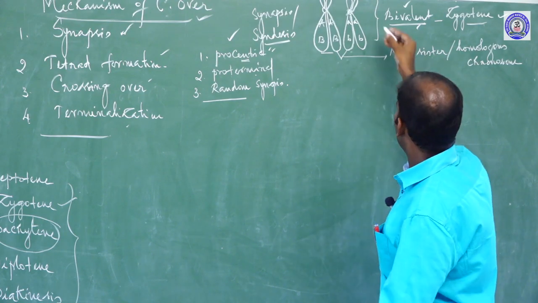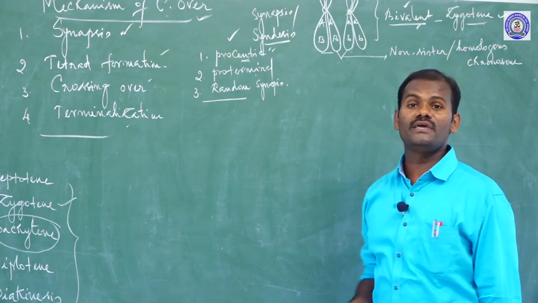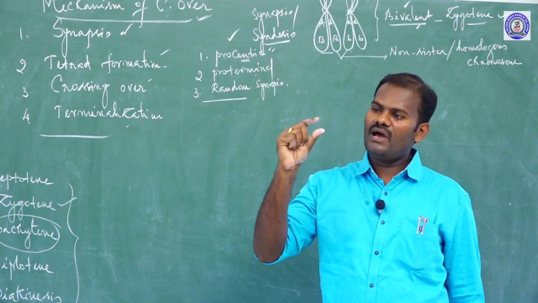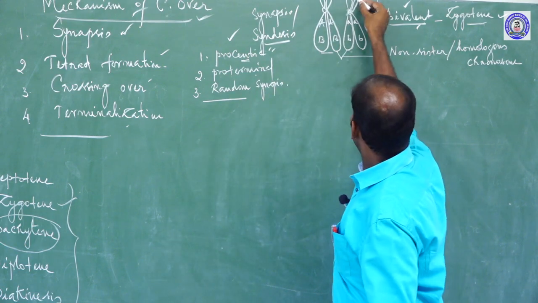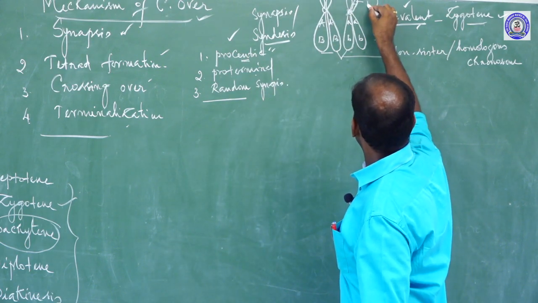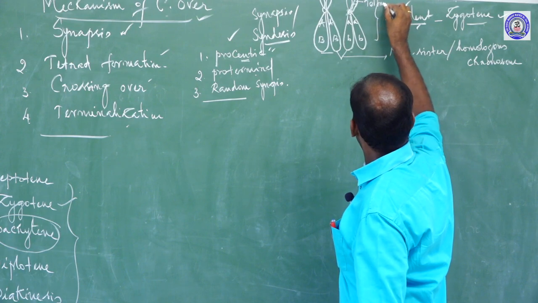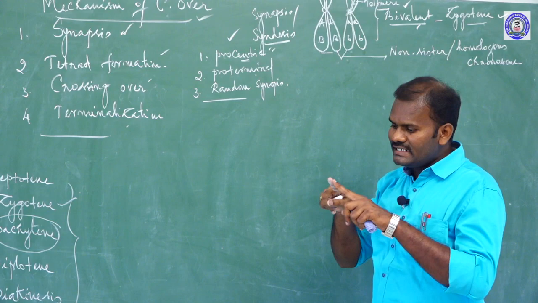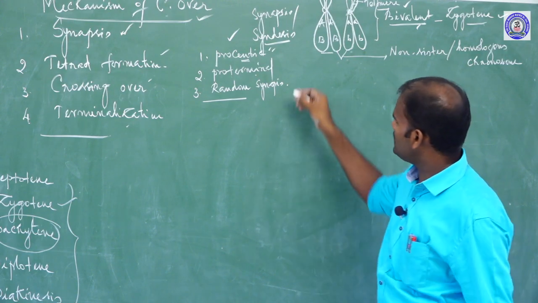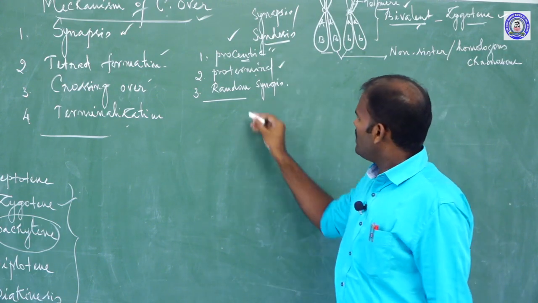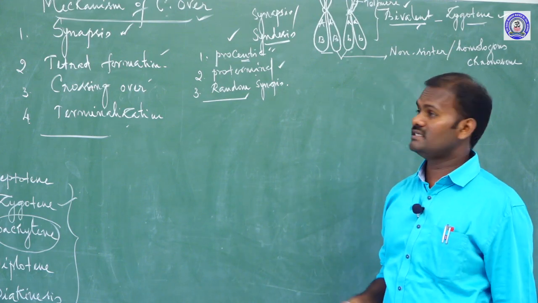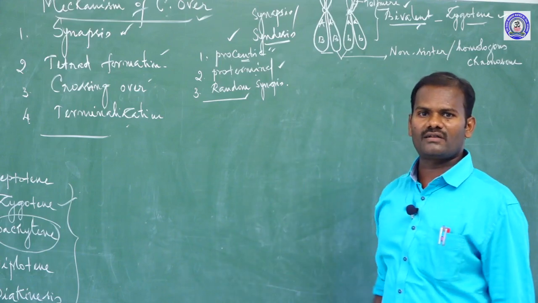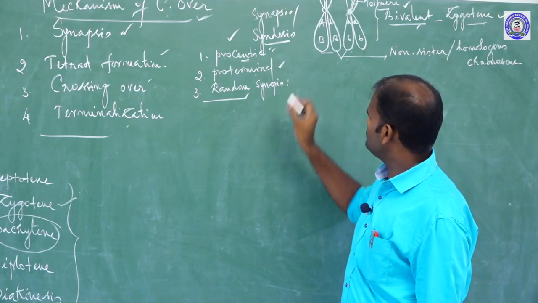The tip or end of the chromosome is called the telomere. So the pairing starts from the telomere towards the center. And what is random synapsis? The pairing starts from anywhere along the chromosome.